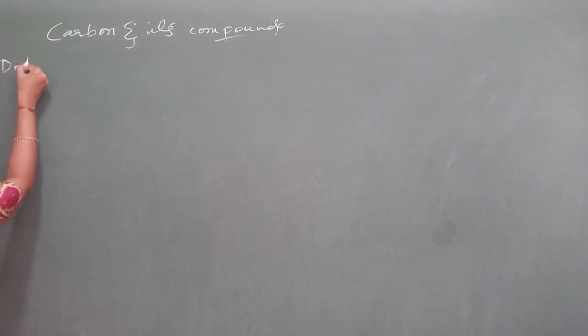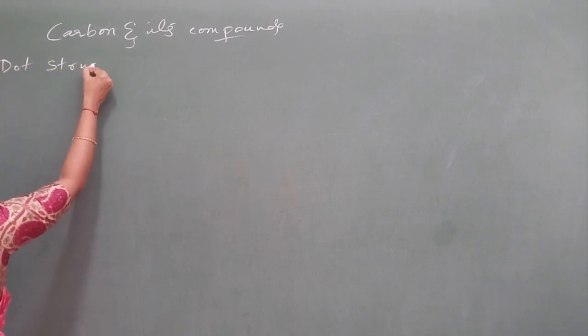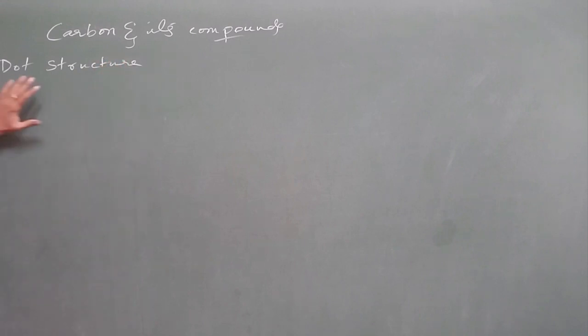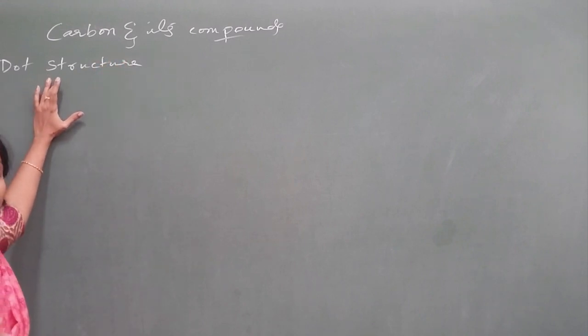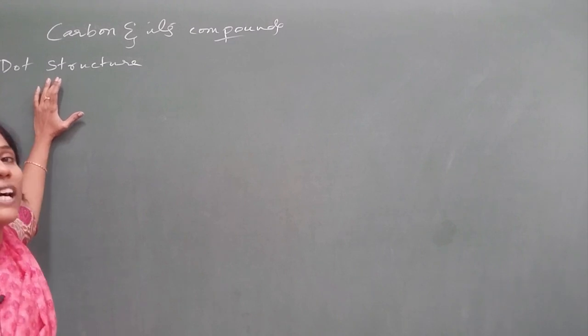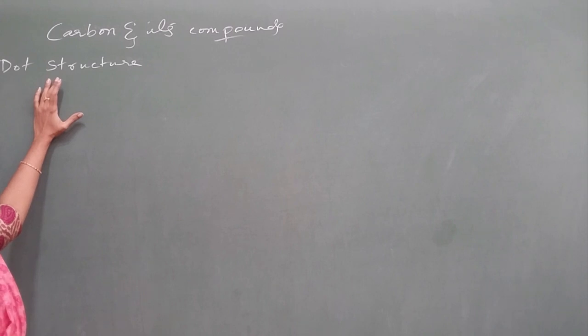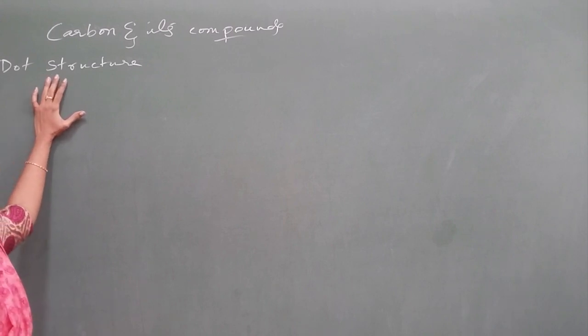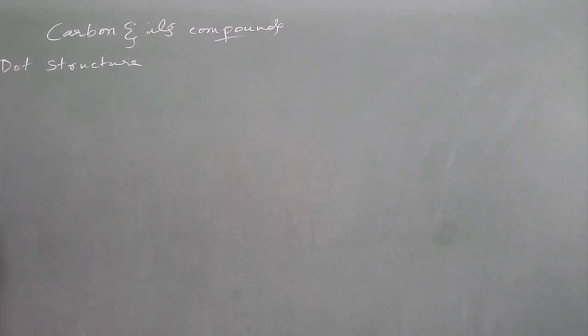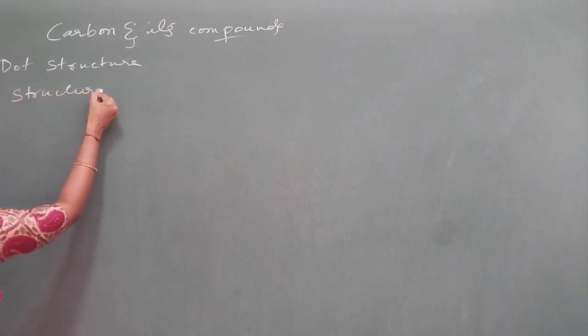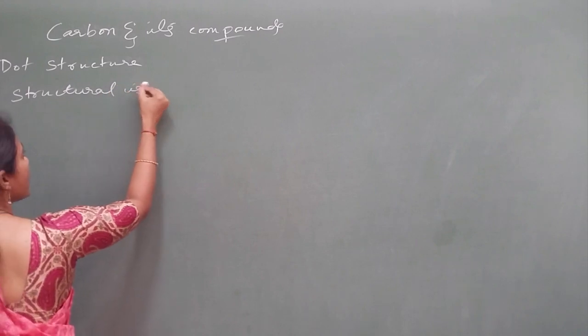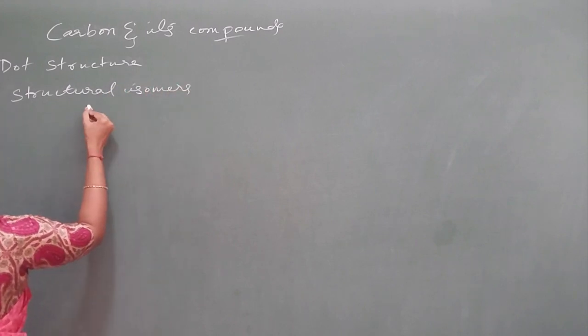Focus on dot structures, guys. Here I will not explain how to write the dot structures, because if you want to learn that, just see the concept videos of the carbon compounds chapter. Go to the playlist of the carbon compounds chapter, where I have very nicely explained how to write the dot structures. Focus on dot structures and on structural isomers here. Structural isomers are very, very important.